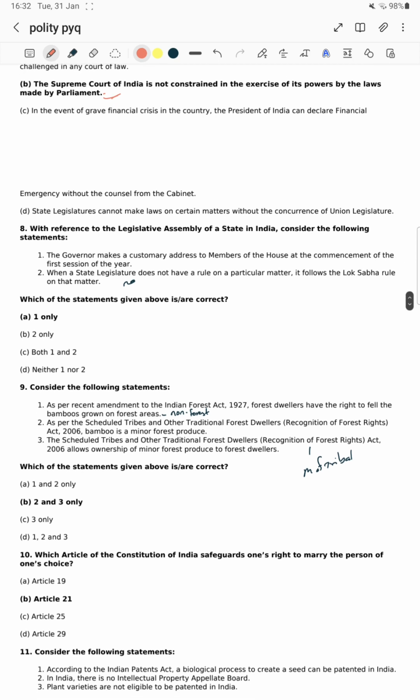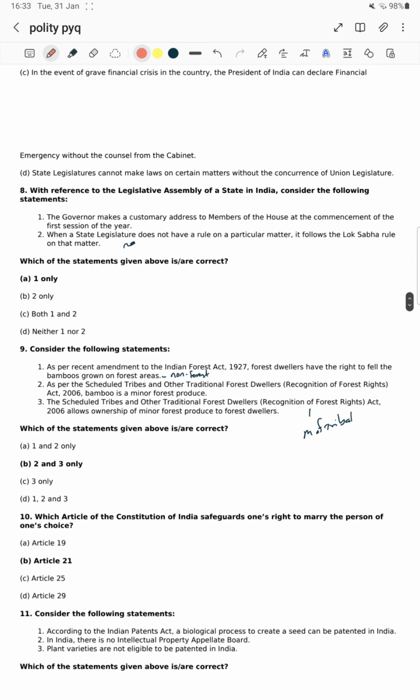Now eighth question, with reference to the legislative assembly of a state in India, consider the following statements. Okay, they asked of legislative assembly. ठीक है. The governor makes a customary address to members of the house at the commencement of the first session of the year. The President makes the address in the first session, the same the governor will do to the state assembly. The statement 1 is right.